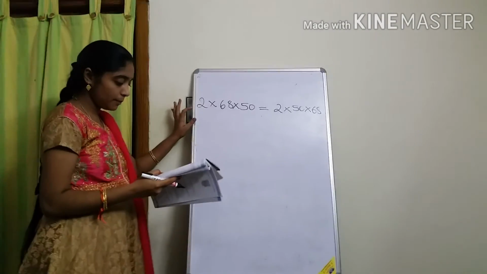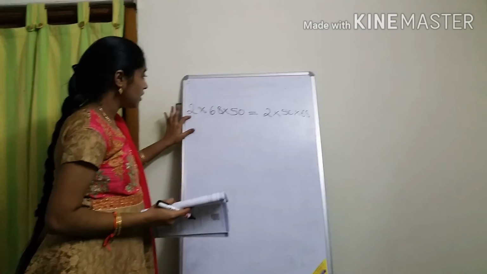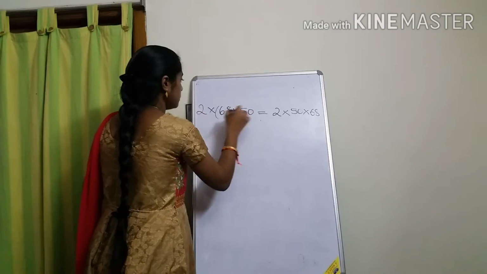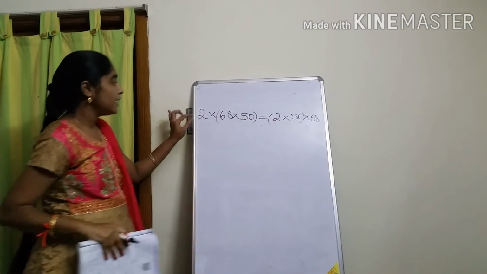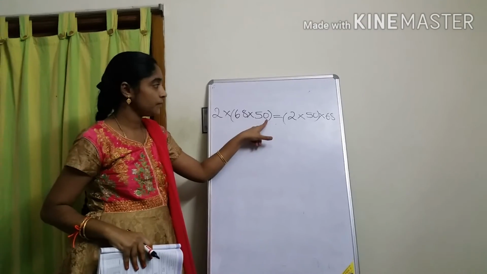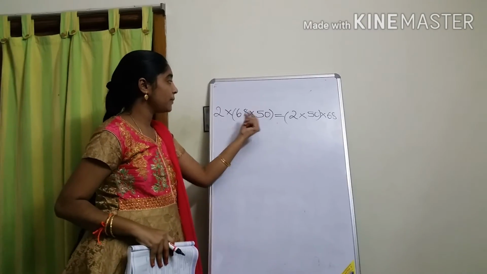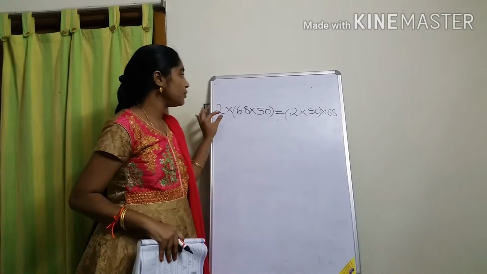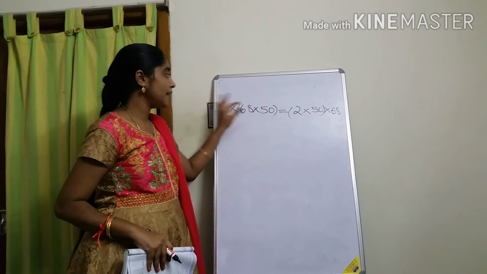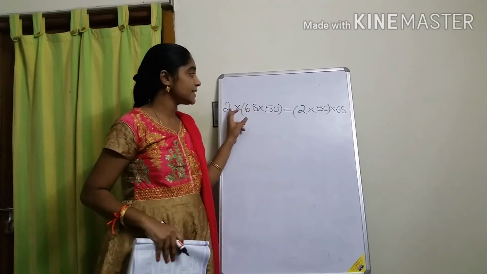Here how many numbers? See, here I took 3 numbers. Here I grouped brackets for these two numbers. Here I kept bracket for these two numbers. If you multiply numbers by changing the order, you will get the same answer.